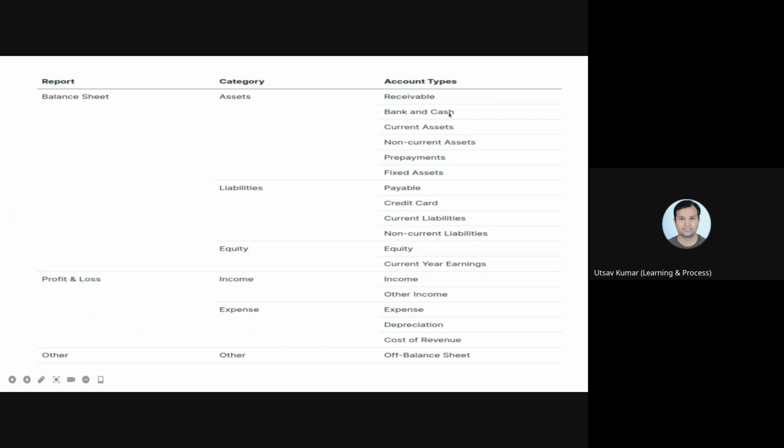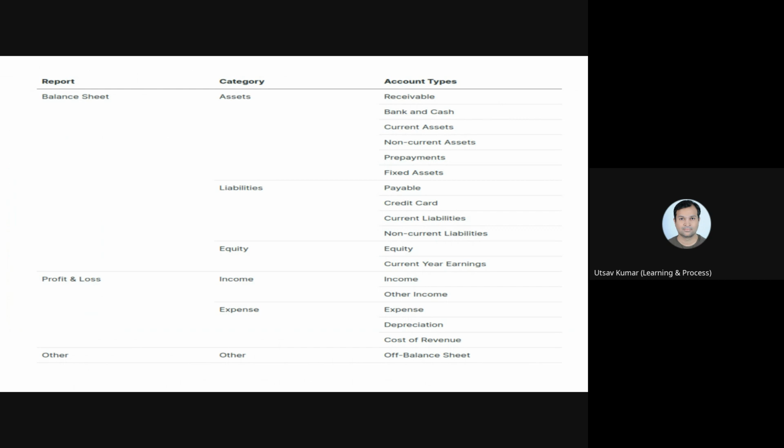Once you define the account type, you can see the category. So receivable, bank and cash, current asset, non-current asset, prepayment, and fixed assets are all considered assets. Based on asset, liability, equity, income, and expense, you can get the category of any account listed in the chart of accounts of Odoo.